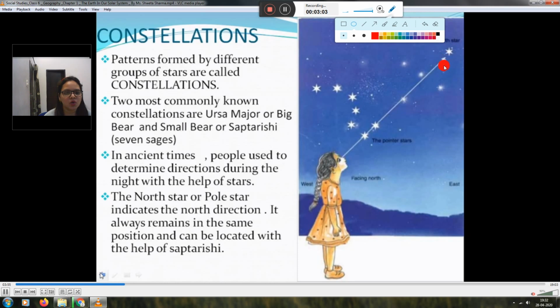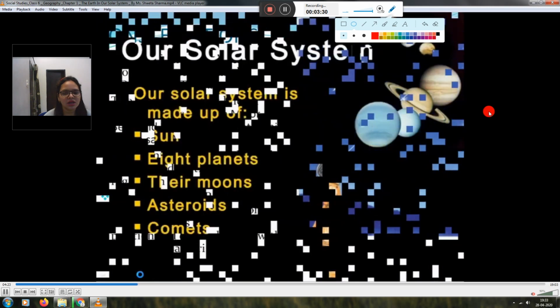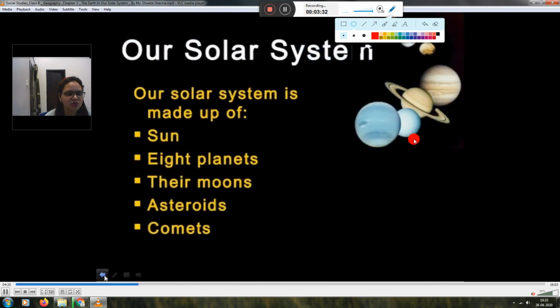It is always on the north side, and it's also known as the Pole Star. So the different patterns formed by different groups of stars are known as constellations. Ursa Major, Big Bear, Small Bear or Saptarishi are examples of constellations. In ancient times, people found their directions with the help of constellations.